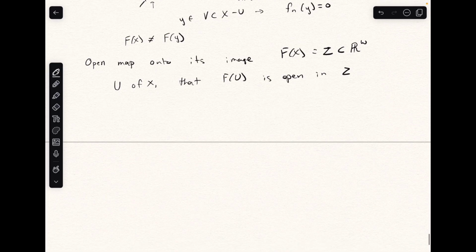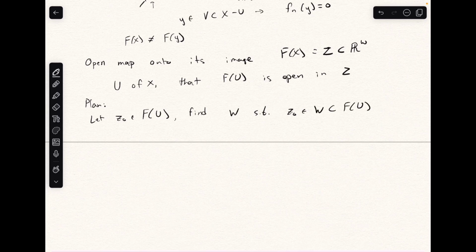The plan to show this is we let Z naught be some point in the image f of U, and then we want to find an open set W of Z such that Z naught is an element of this open set, which is contained in f of U.